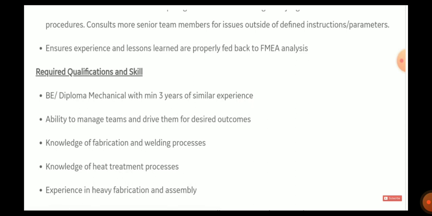Freshers can apply. Also required are the ability to manage a team and drive the desired outcome, knowledge of fabrication and welding processes, knowledge of heat treatment processes, and experience in heavy fabrication and assembly. So you have to take a keynote of these things.